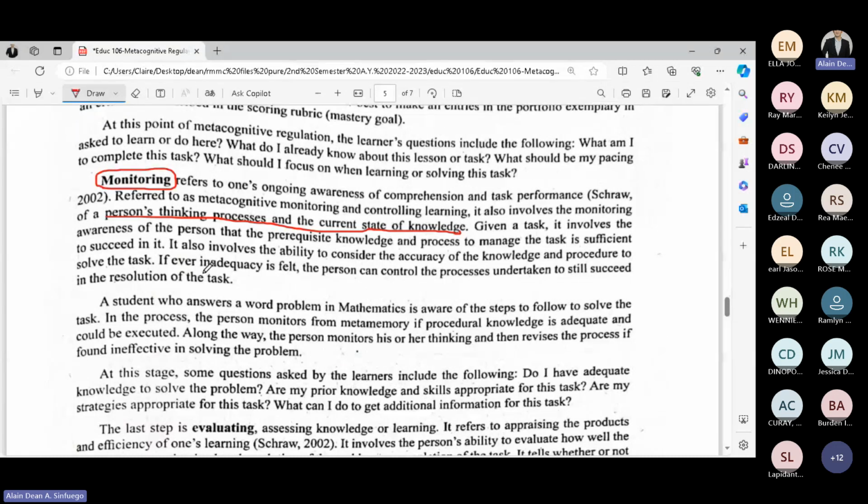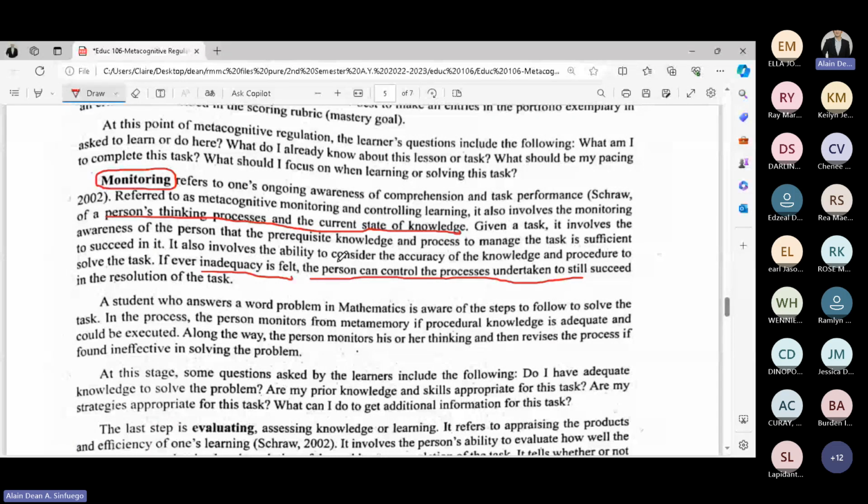It is very important that if there is inadequacy, if the learner felt that there is something lacking, the learner himself can control the processes undertaken to still succeed in the resolution of the task.